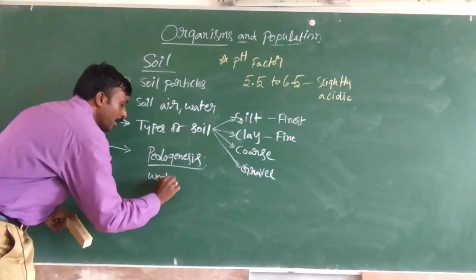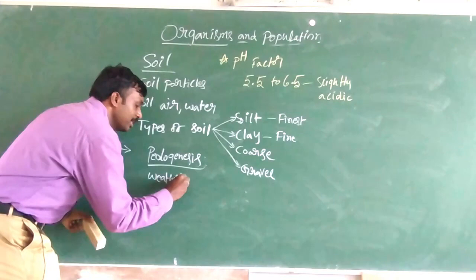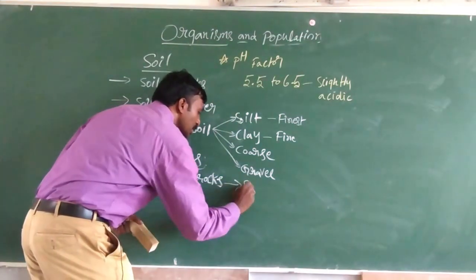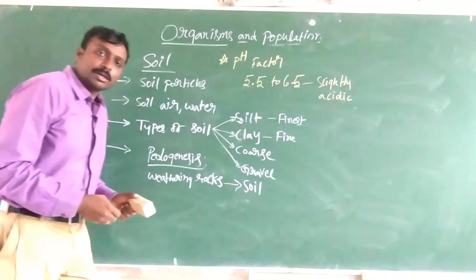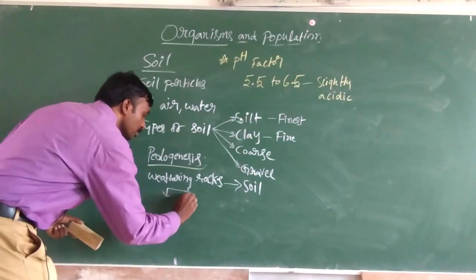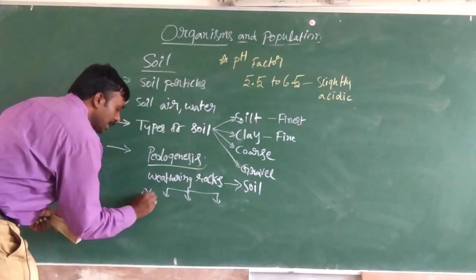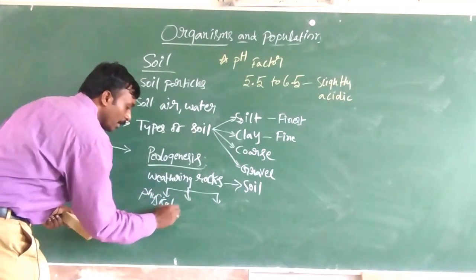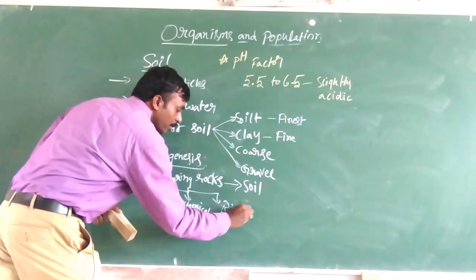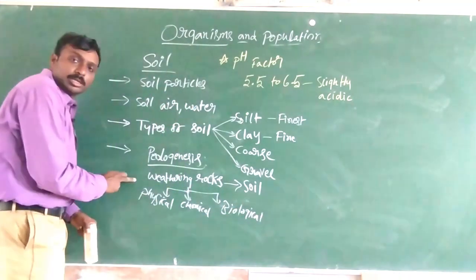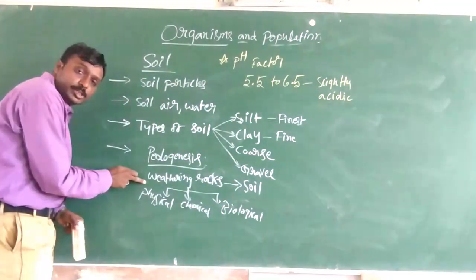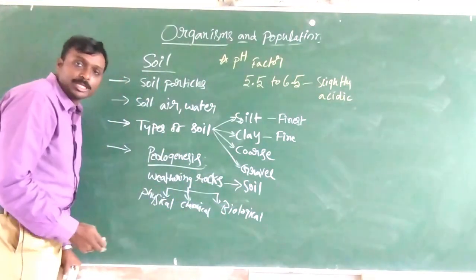It is the weathering of rocks into soil, and this is again of three types: physical, chemical and biological.